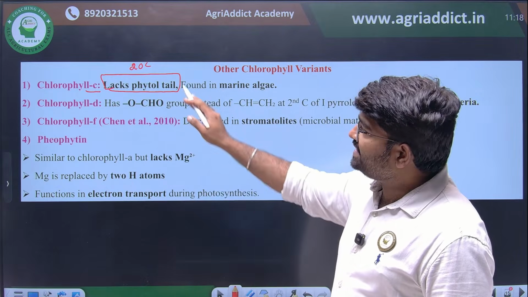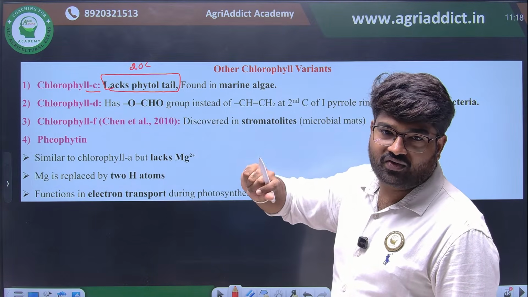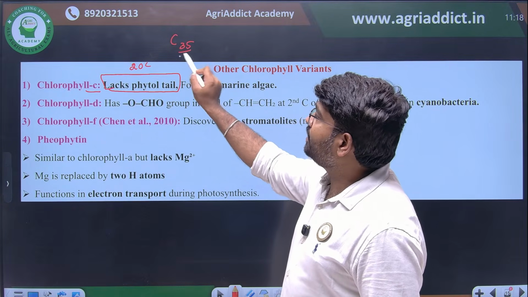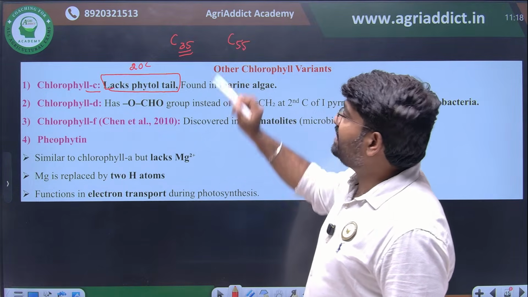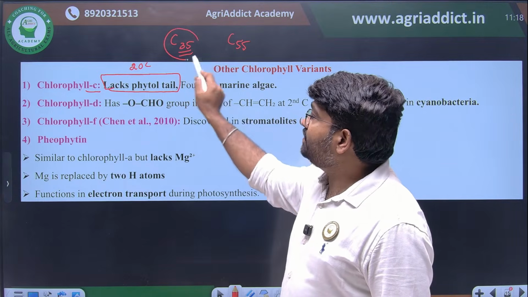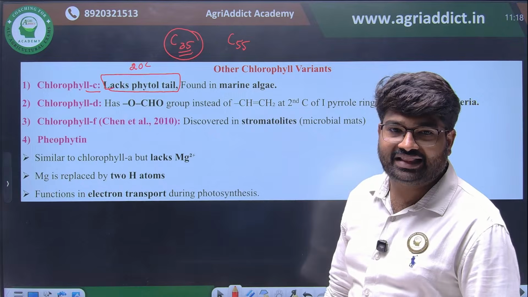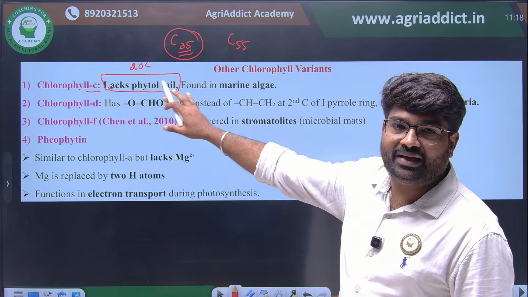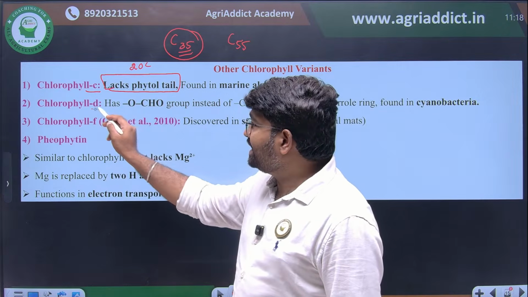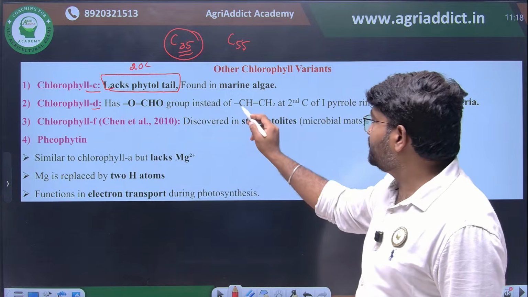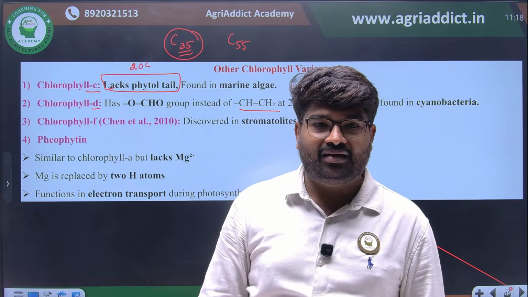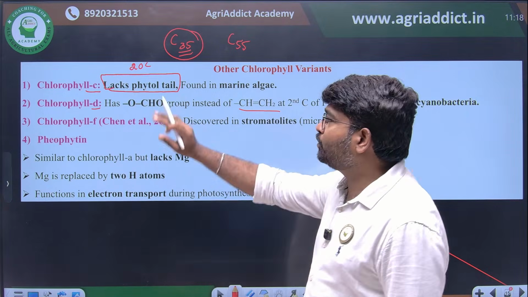So if you see the molecular formula for chlorophyll C, it will have only C35. Normal chlorophyll will have C55. Because of this lacking phytol chain, it will have carbon 35 only. So wherever C35 is coming, that will be the chlorophyll C molecule. In chlorophyll D, instead of the OCHO group, a CHCH2 group will be there at the second chiral ring. This is the important thing about chlorophyll C and D.